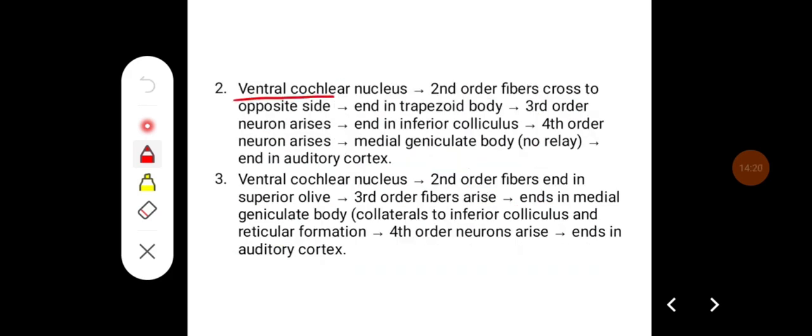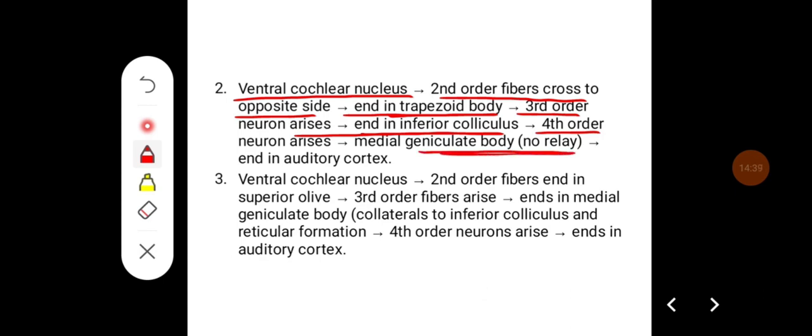Some fibers from the ventral cochlear nucleus, which form the second order neurons, cross to the opposite side and end in the trapezoid body. From here, third order neurons arise, they end in the inferior colliculus, and the fourth order neurons arise from the inferior colliculus, they go to the medial geniculate body, so there won't be any relay, and ultimately they end in the auditory cortex.